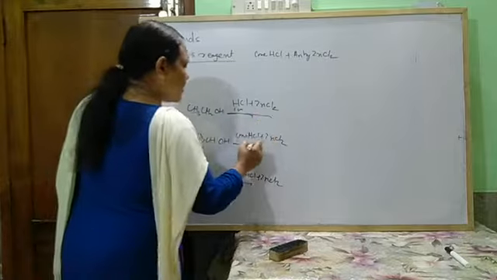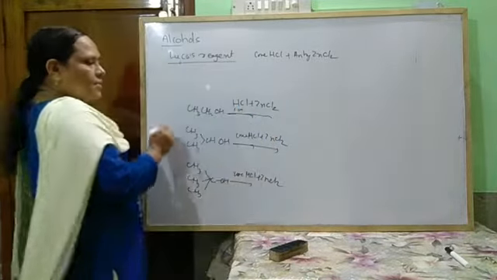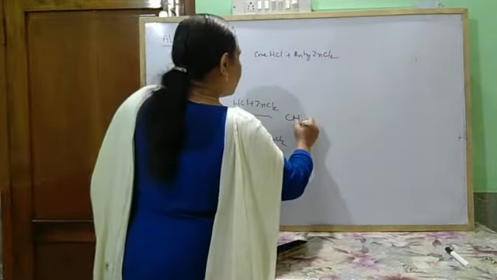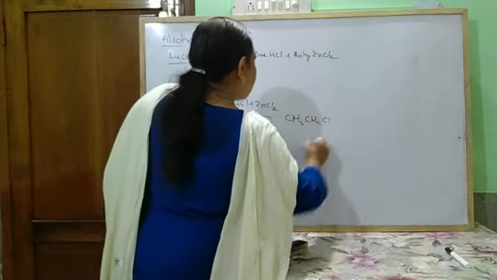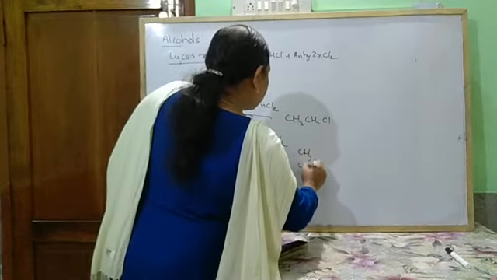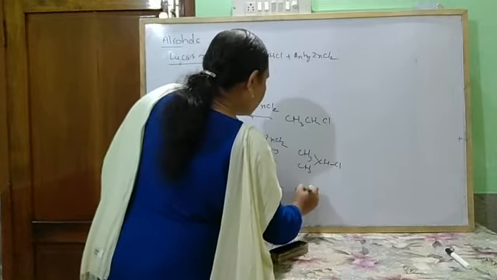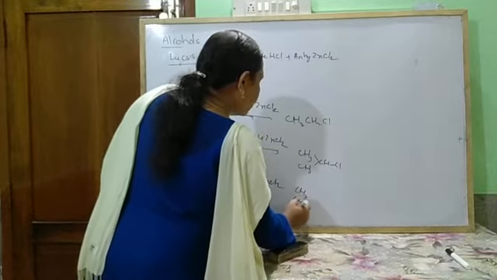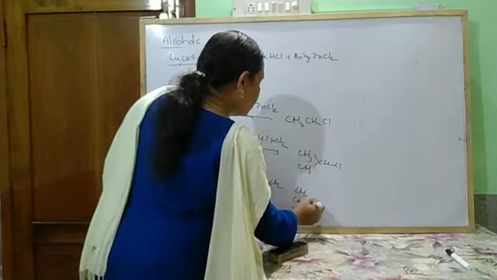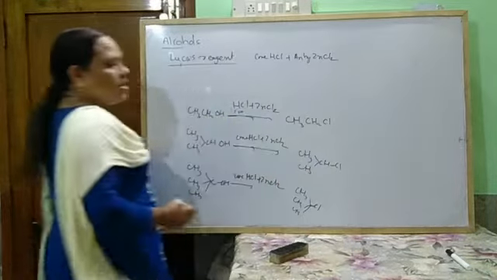When this type of reaction takes place, then what happens? In all cases it gives alkyl chloride, CH3CH2Cl, CH3CH3CHCl, and here CH3CH3CH3CCl.